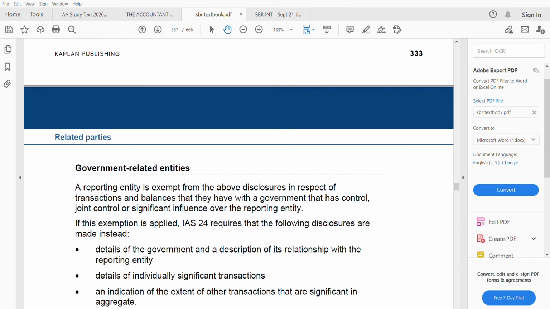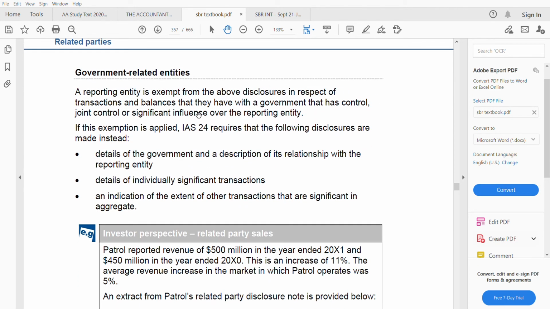Now let us go to the government related entities. Different disclosures apply for the government related entities. That's why this is a separate topic. A reporting entity is exempt from the above disclosure in respect of the transactions and balances that they have with a government that has control, joint control, or significant influence over the reporting entity.